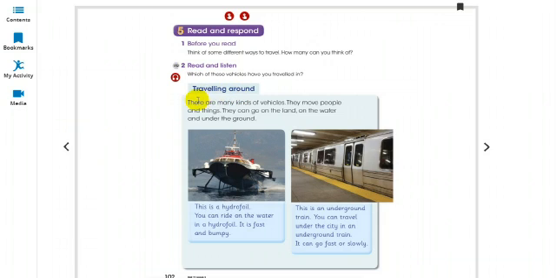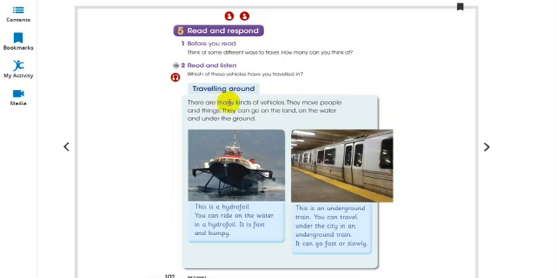Traveling around, there are many kinds of vehicles. They move people and things. They can go on the land, and on the water, and under the ground. So, as we have answered the question above, we say that there are many kinds of vehicles. Vehicles means types of transportation, like the cars, the buses, trains, trucks. So these are the vehicles.